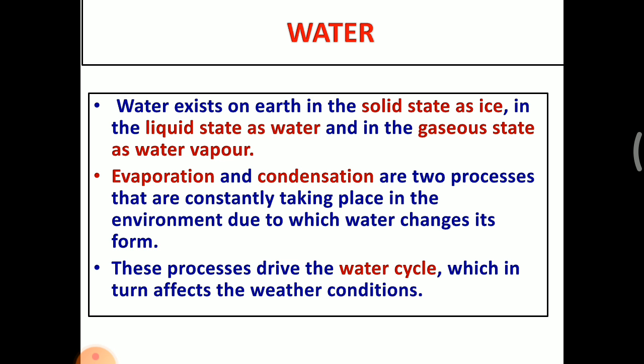Dear students, you have to understand the difference between the weather and the season. The season takes one or two or three months, but the weather changes from hour to hour or day to day. Evaporation and condensation are the two processes that are taking place in our environment. It drives the water cycle. Now we are going to learn what is meant by water cycle.